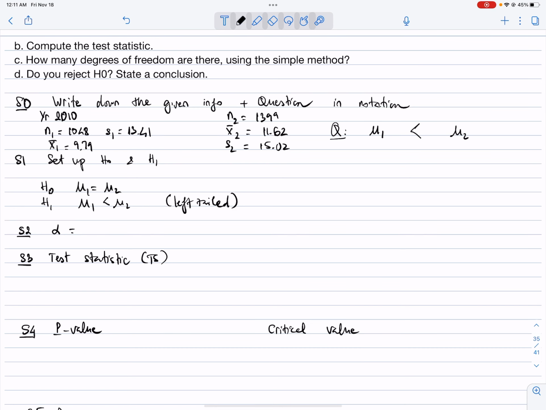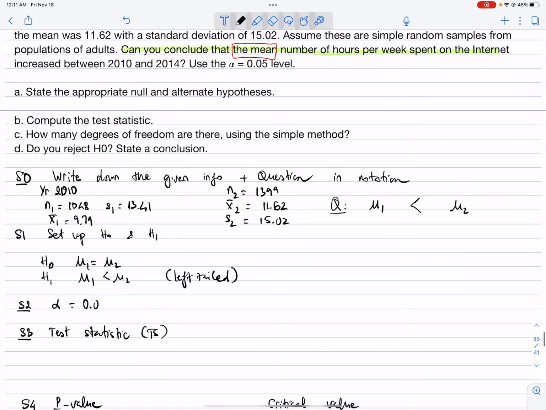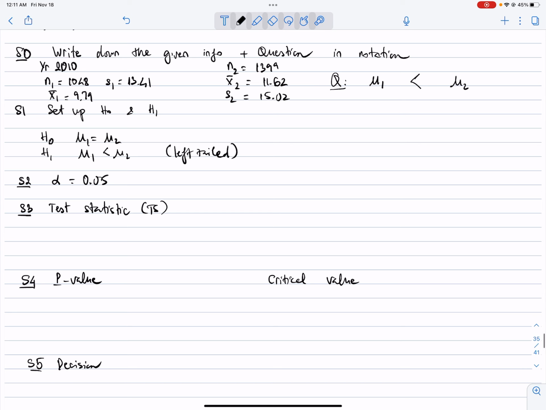The alpha given is 0.05, and again, we will use the formula in 11.1 for the test statistic.